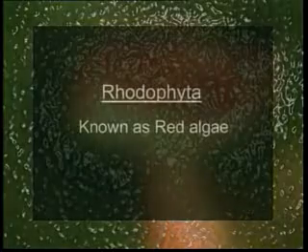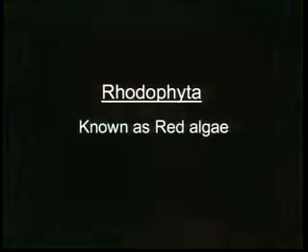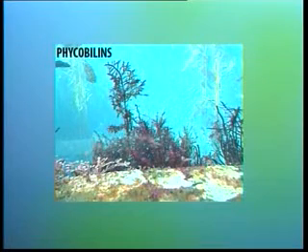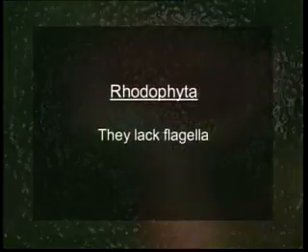The next phylum is Rhodophyta, commonly known as red algae. Red algae predominantly occur in tropical marine habitats and a few in fresh waters. The photosynthetic pigments here are chlorophyll A and B and carotenoids, together with phycobilins. The cell wall here is composed of a rigid inner component consisting of cellulose microfibrils and an outer mucilaginous layer consisting of a sulfated polymer of galactose. Red algae are unique in the sense that they lack flagella.